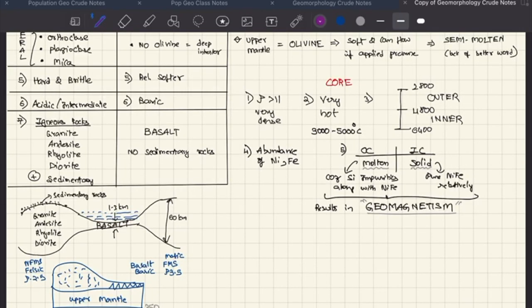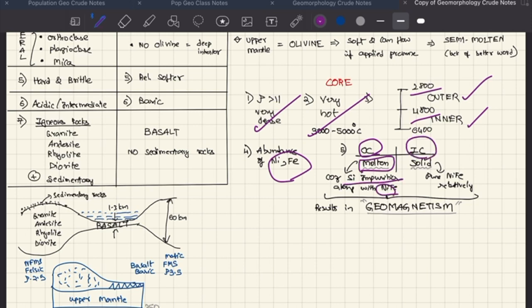So the core is very dense, the density is greater than 11, and it's very hot, 3000 to 5000 degrees centigrade. We have seen the outer core and inner core at 2800 and 4800 kilometers, and it has an abundance of nickel and iron. The outer core is molten because of silicon impurities along with the nickel and iron. The inner core is relatively pure, therefore it is solid. So this setup results in something called geomagnetism.